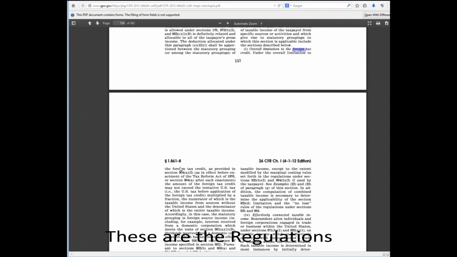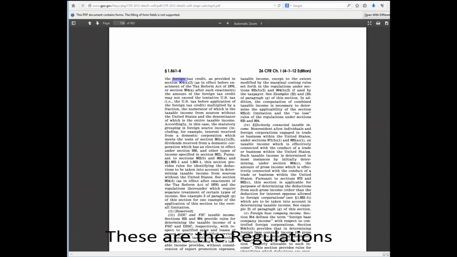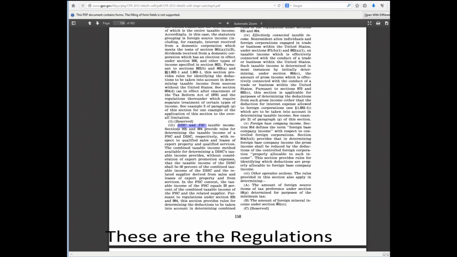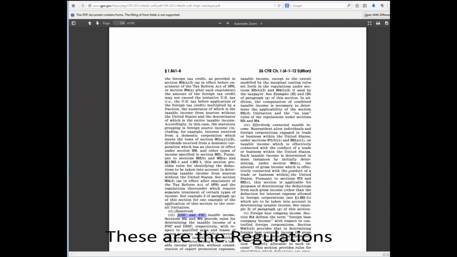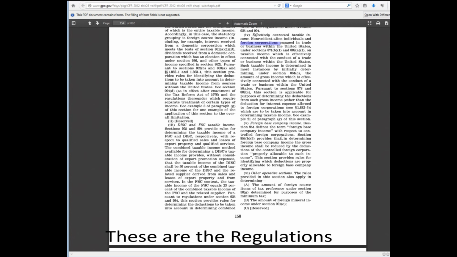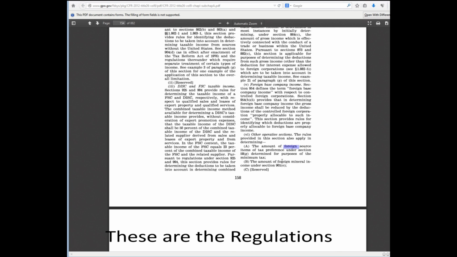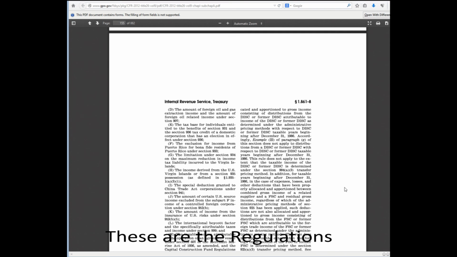Let's see what they are. Foreign tax credit, no. Domestic international sales corporations or foreign sales corporations, nope to either one. Non-resident aliens in foreign corporations, no. Foreign-based company income, nope. And lastly, this one must apply to us, other operative sections. Let's see, foreign source items, foreign mineral income, foreign oil and gas extraction income. Wait a minute, this is all about foreign trade.